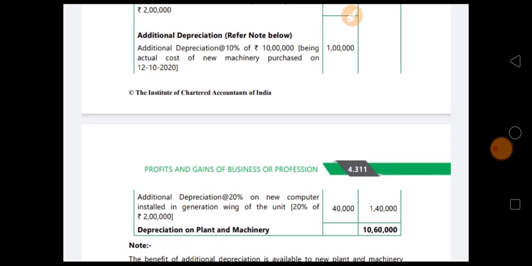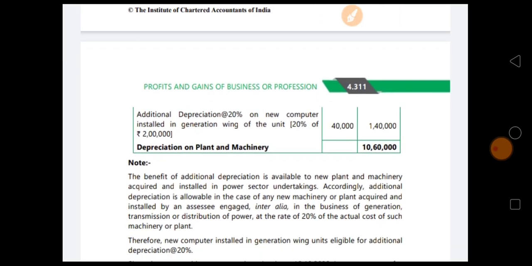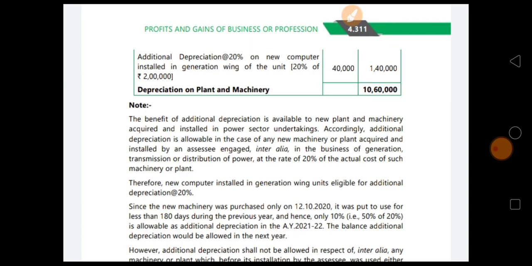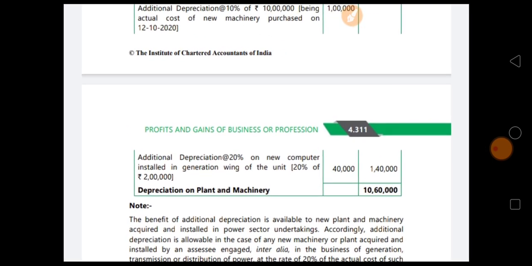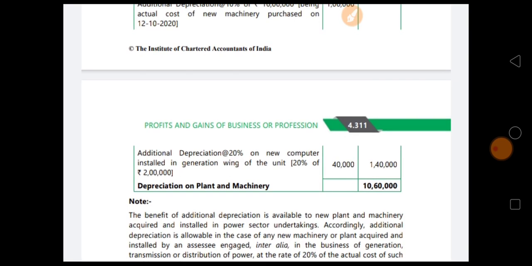That is the additional depreciation; refer to the note. I hope you understand this topic, because it is less than 180 days, so it is 50% of 20%. The 20% is for the new installation of computers in the generation wing. This rate is also given by the block of assets, plant and machinery. So for less than 180 days, we take 50% of the depreciation rate prescribed by the Income Tax Act for the relevant assessment year.